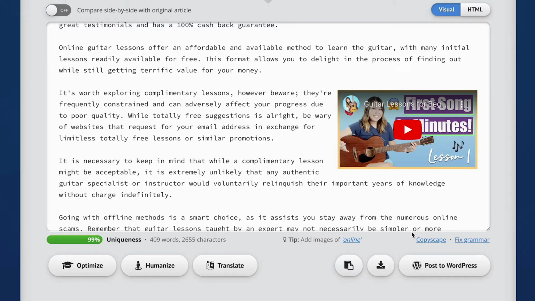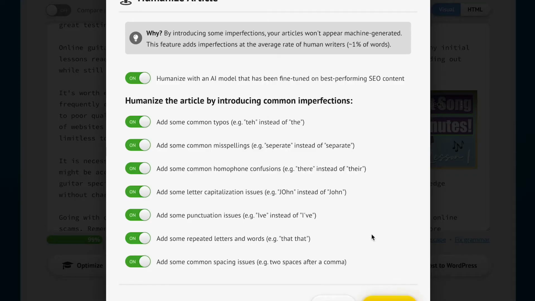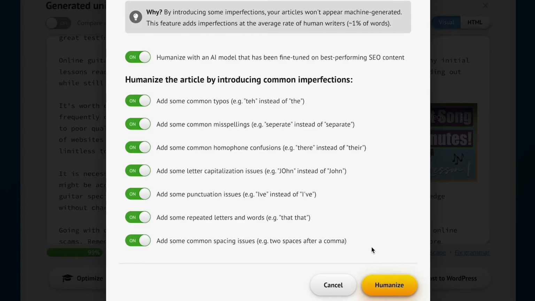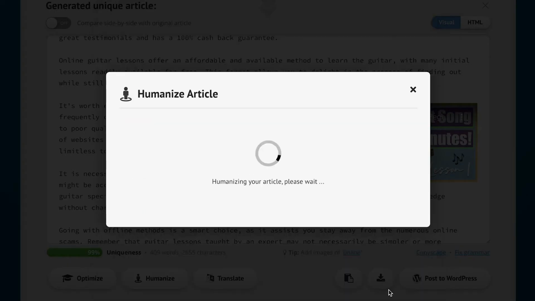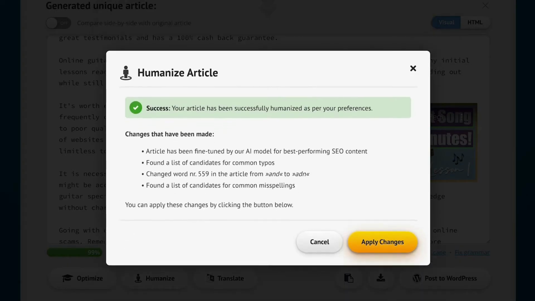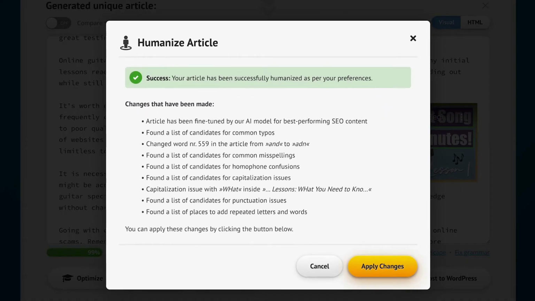And let's talk about another life-changing feature for everyone who does SEO. This right here, this is our Text Humanizer. It lets you add tiny little human imperfections into your articles, and this makes your articles stand out as 100% genuine. There's no way anyone could ever tell your articles were generated by AI. So let's humanize our article. And look at all these tiny changes our AI introduced. Our article has now been finely tuned to be undetectable as AI generated, and it's been fully optimized for SEO.